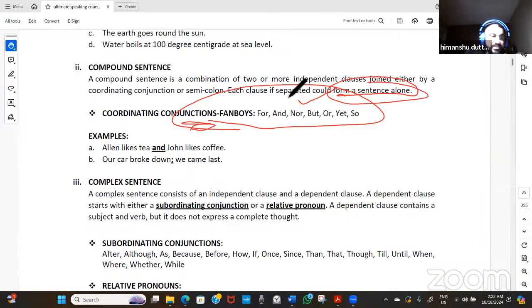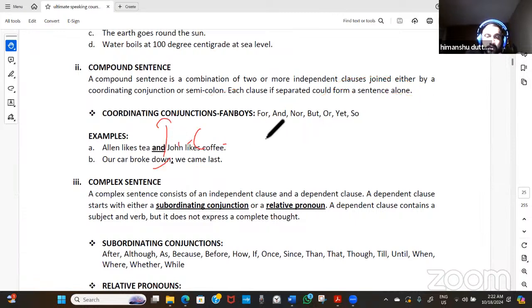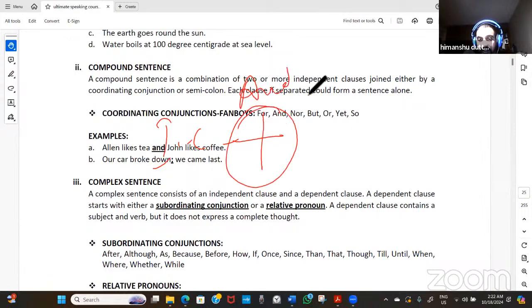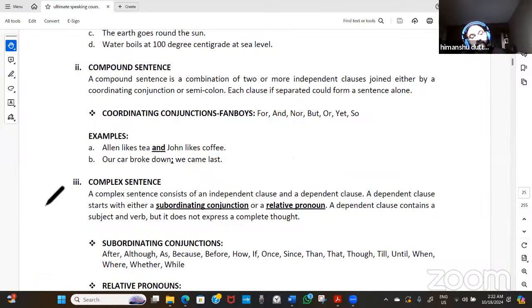So that is what the difference is. That is why they are called independent clauses. Independent clauses don't depend upon each other for their meaning, but they are joined together with a coordinating conjunction. It can be any coordinating conjunction, let me tell you. For example, Alan likes tea and John likes coffee. John likes coffee is a separate idea. Alan likes tea is a separate idea. Both are independent clauses. They do not depend upon each other.